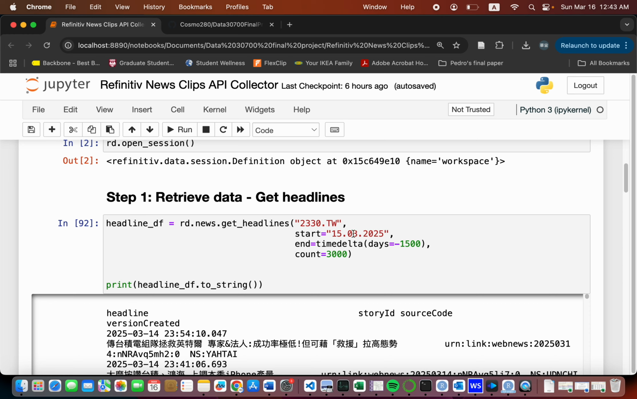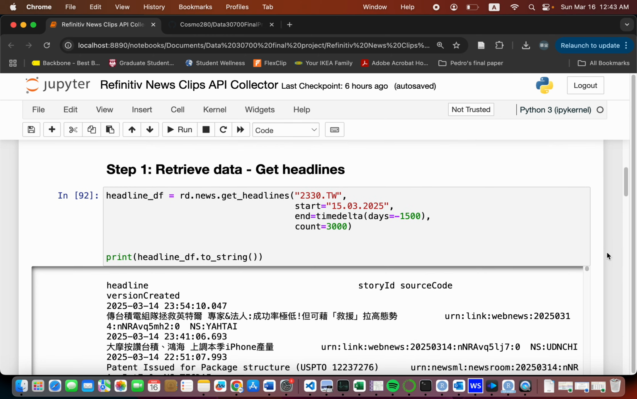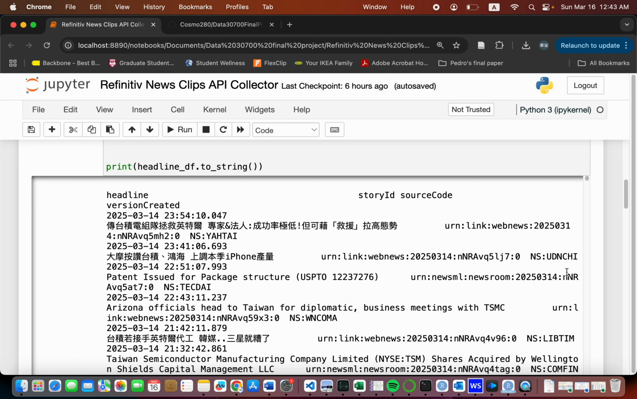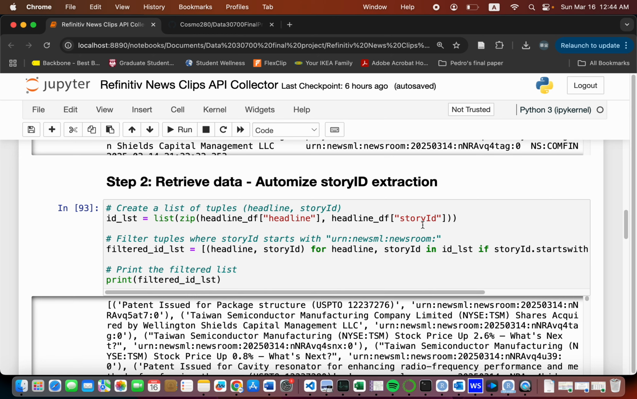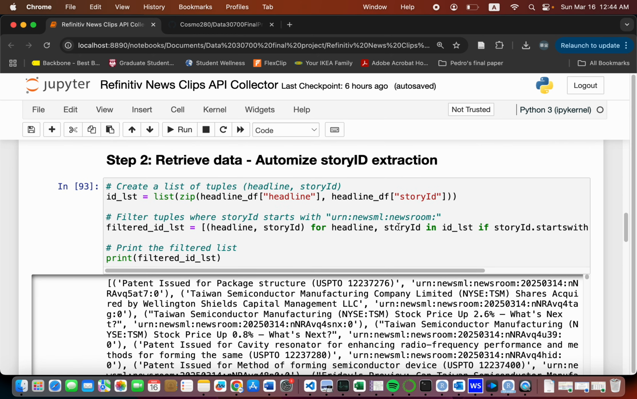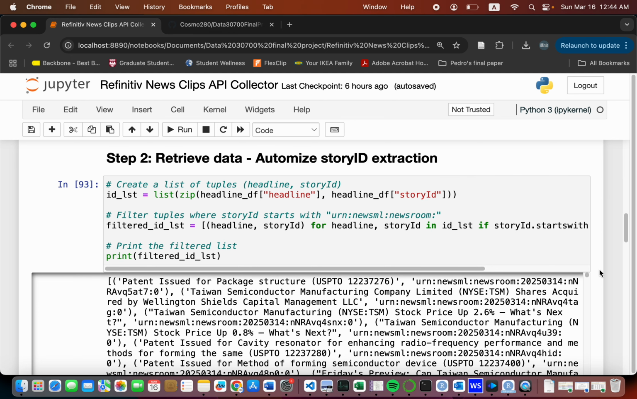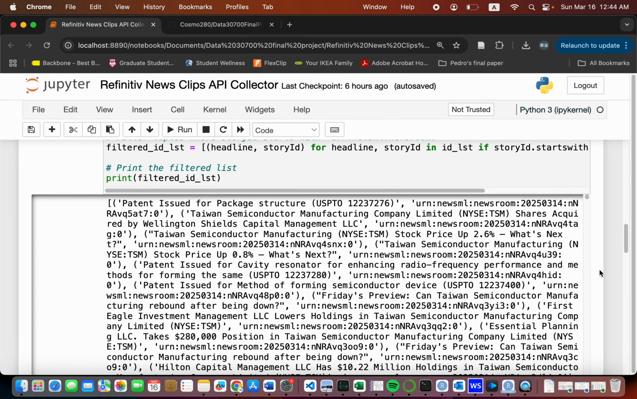But I start from today and then I go back for around 4 or 5 years and get all the headlines and their link I could get. So there's headlines and then there's the link. And then in the second step, I take the links, which are the IDs, and I put them with their headlines into a list of tuples, so I can better use them in the next step.